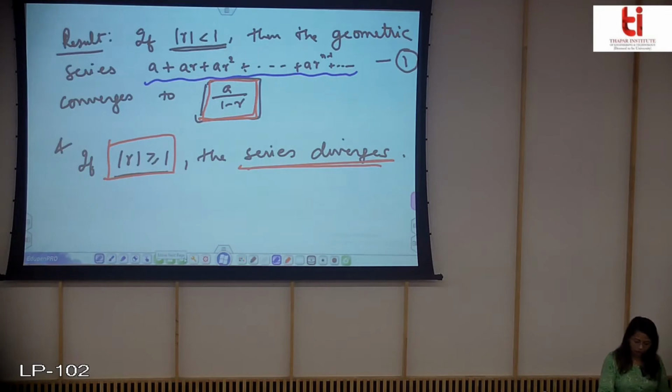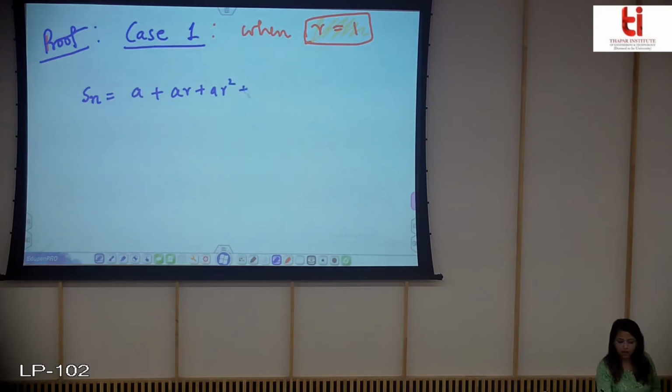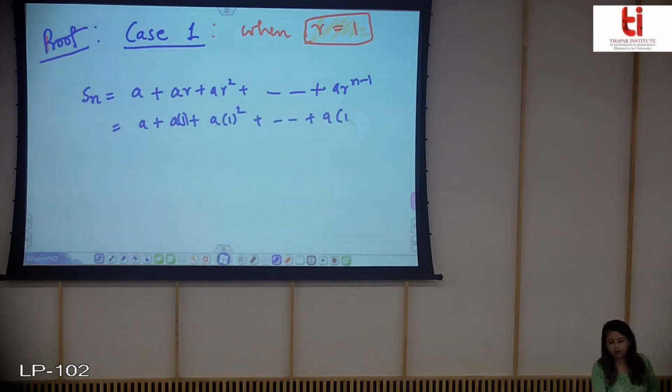Now if I want to find the nth partial sum, the nth partial sum is a plus ar plus ar square till ar n minus 1. Now if I put r is equal to 1, I will get a plus a plus a plus a, which will be equal to n into a.